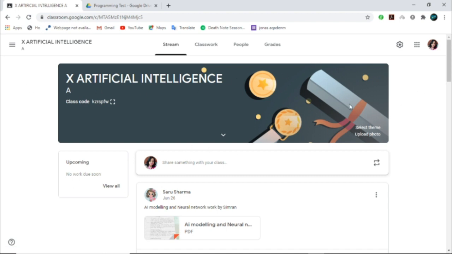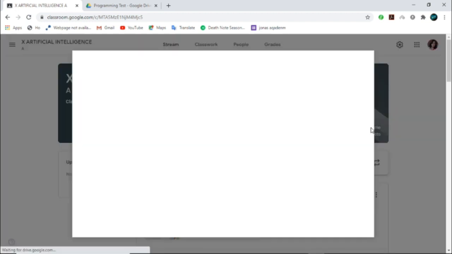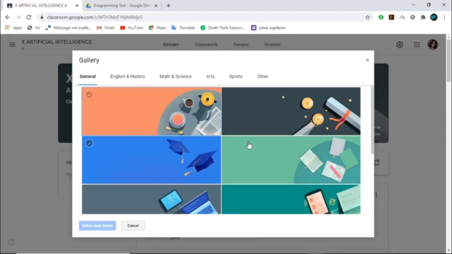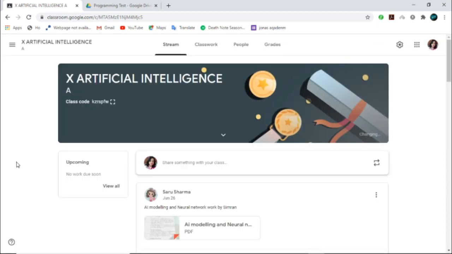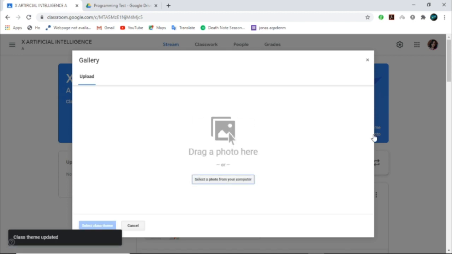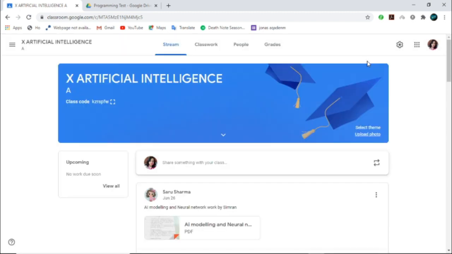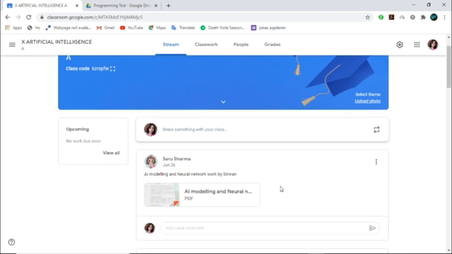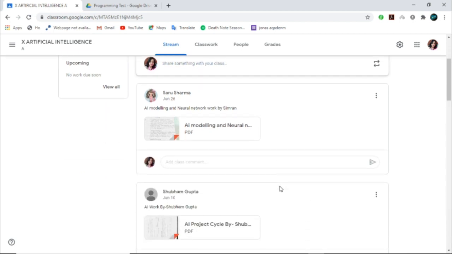If you want to change the theme of your class, then you can select the theme. There are a lot of themes, you can choose any. Say I have chosen this theme and selected the class theme, your theme will be changed. If you want to upload any photo, say your group photograph of the class, you can upload a photograph also. Then instead of a theme, you can select the photograph. So these are the things, and this way you can manage your class.